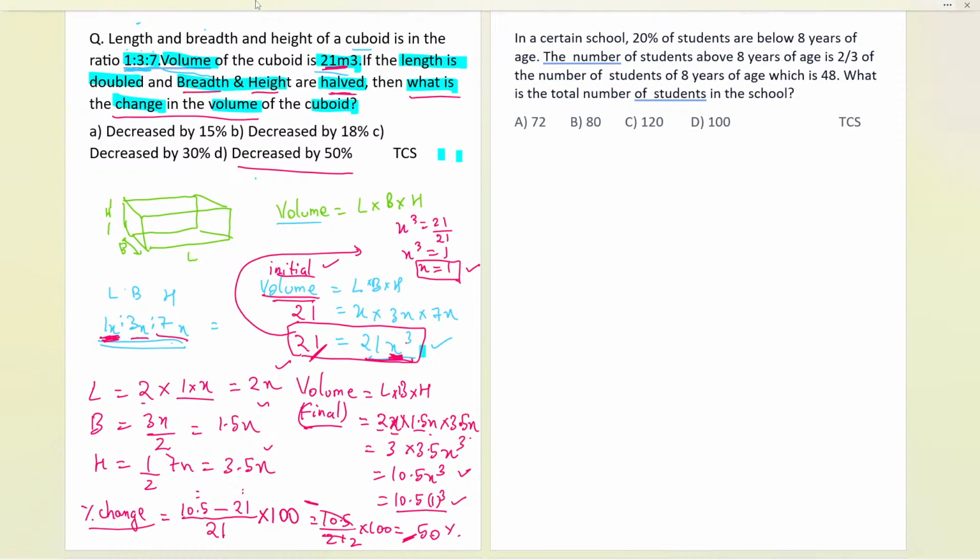Okay, now let us see over here. Now here basically we have the question: in a certain school, 20% of the school students are below 8 years of age. Okay, below 8 years. Acha, this is a question where we might make some mistake.